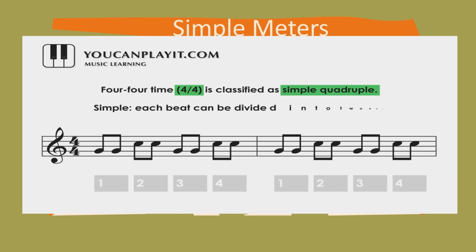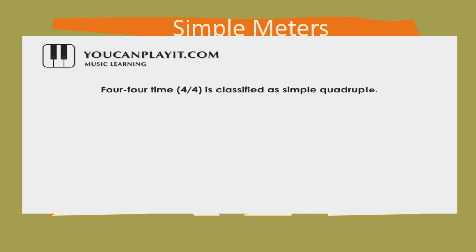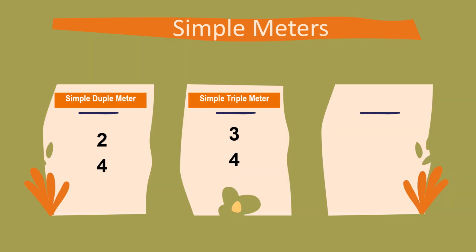Another example. Each beat can be divided into 2 equal notes. Look at this example. Let's try to listen. This is the simple quadruple meter. So this is the time signature or the symbol for simple quadruple meter.